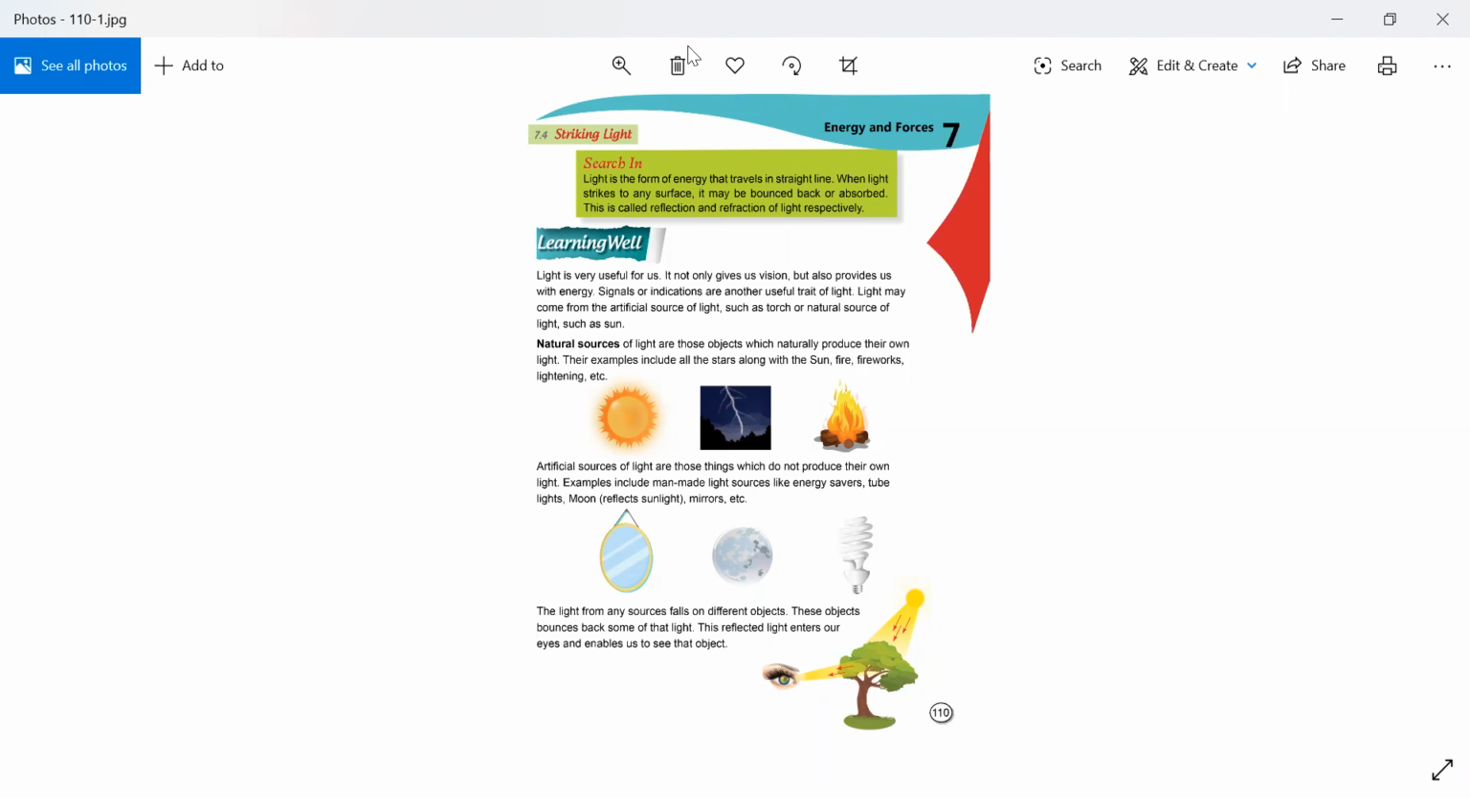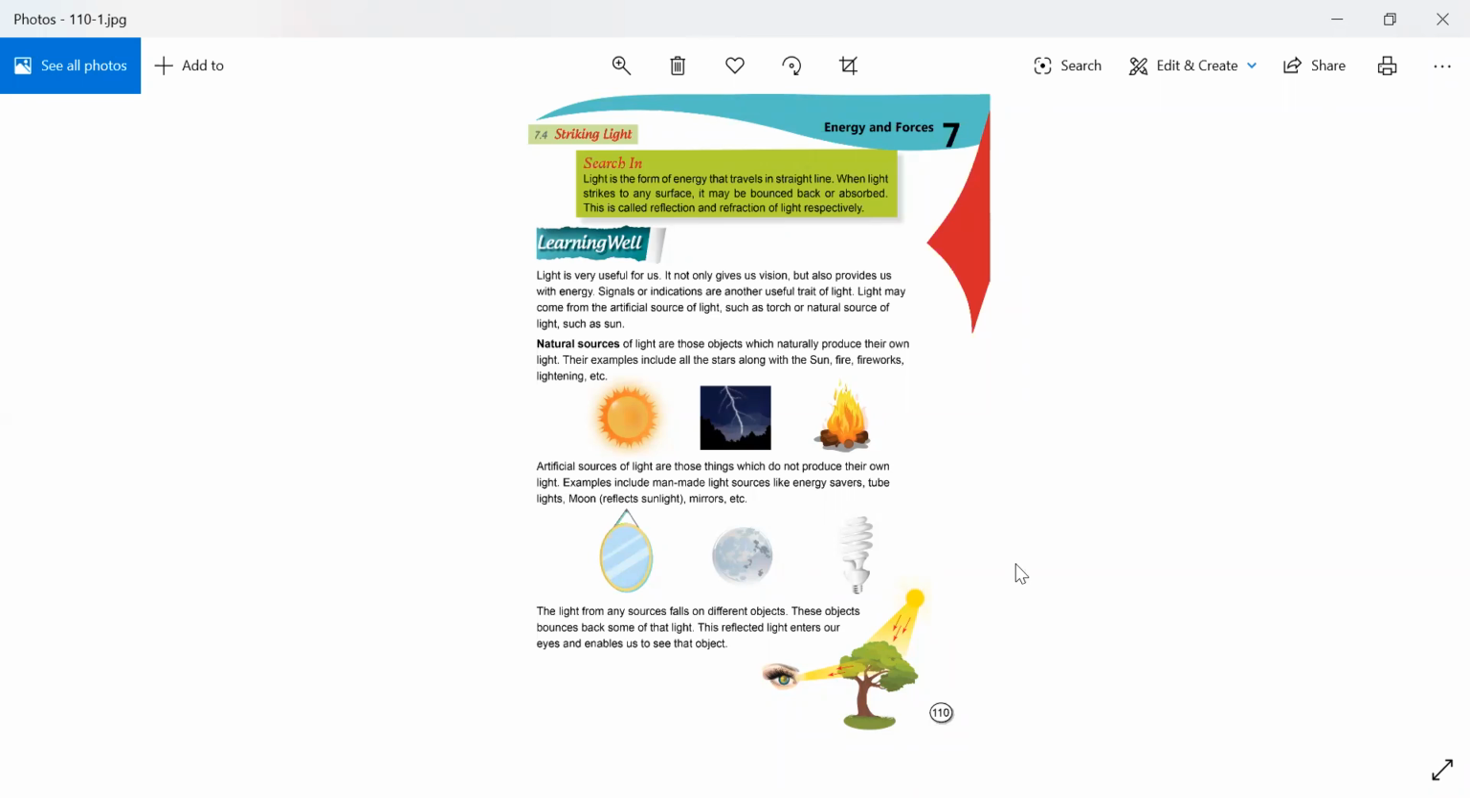The light from any source falls on different objects. These objects bounce back some of that light. This reflected light enters our eyes and enables us to see that object. Okay, students, whenever the light from any source, either a natural source or an artificial source, falls on different objects, these objects bounce back some of that light. This reflected light enters our eyes and enables us to see that object.